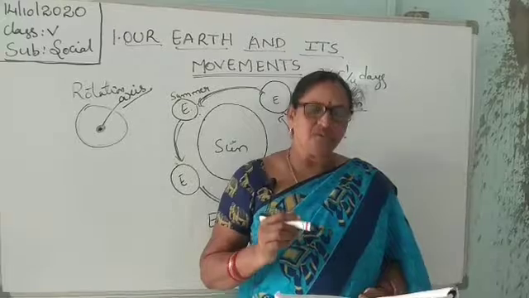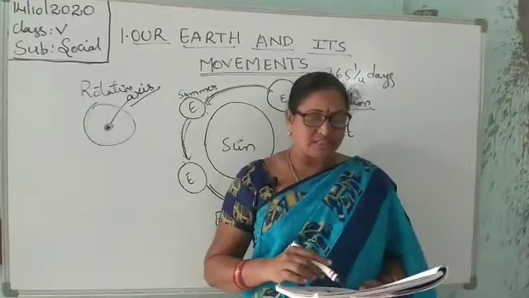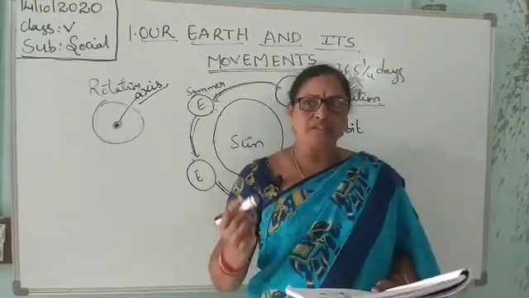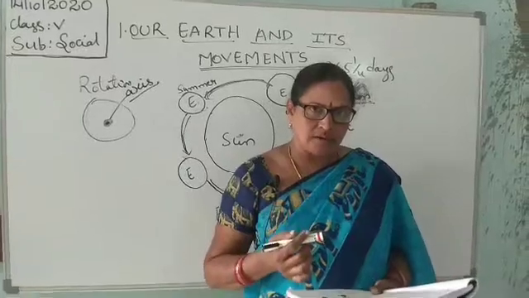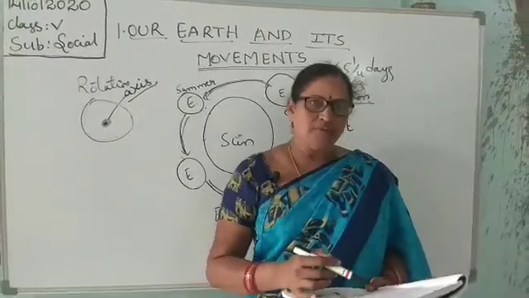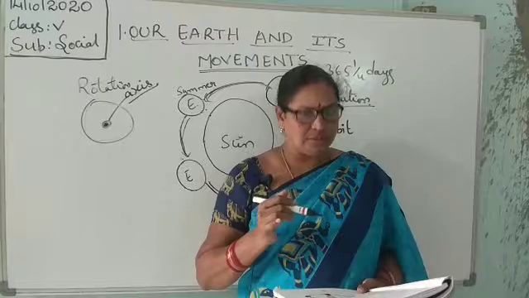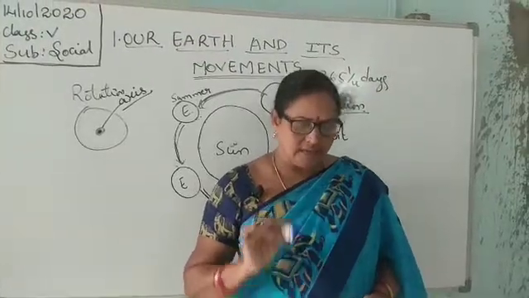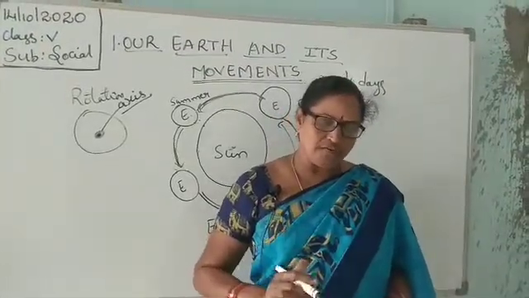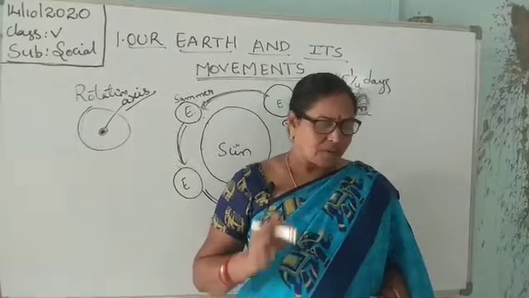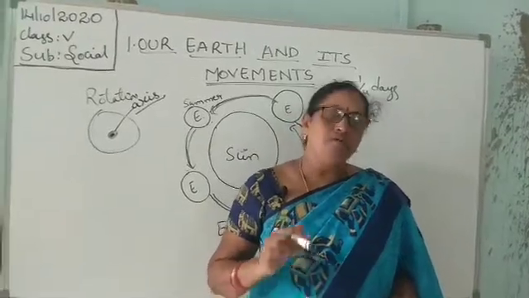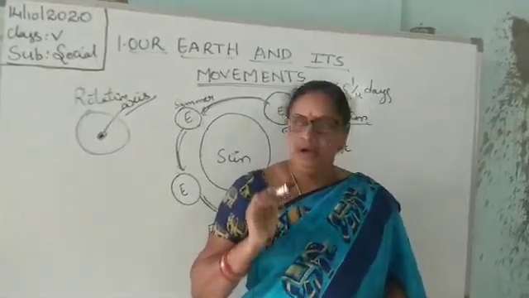This is known as winter solstice, 22nd December, for the northern hemisphere. On March 21st and September 23rd, the rays of the sun fall directly on the equator.